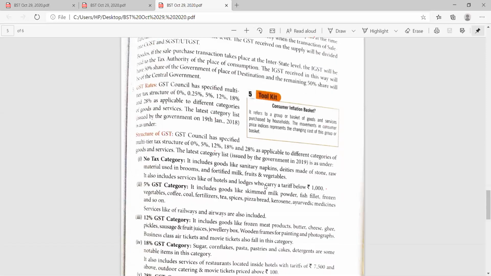There are various rates that have been imposed on that. The tax structure is 0%. In some of the goods, no GST is there. In some of the goods, it is 0.25%.